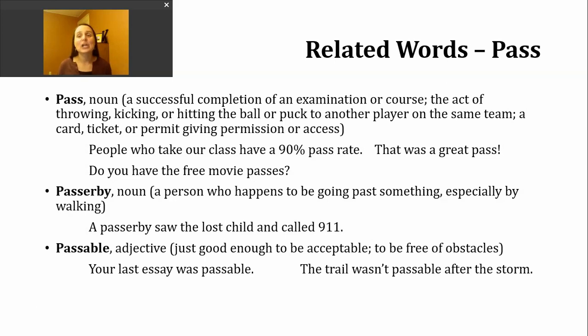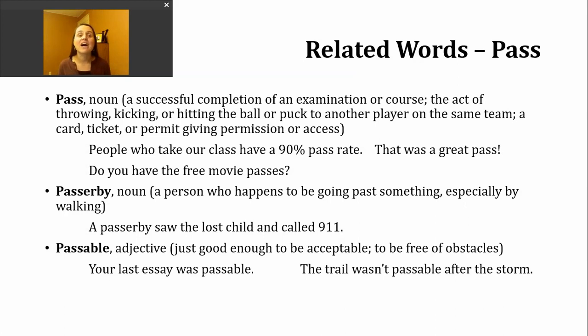Finally, let's take a look at some words that are related to our verb pass. And the first, you'll notice, has the exact same spelling, and it's going to have the same pronunciation. It's just the noun form of pass. And just like the verb, the noun can also have many different meanings. The first meaning of the noun pass is a successful completion of an examination or course. So it goes back to that first definition of the verb we looked at earlier.